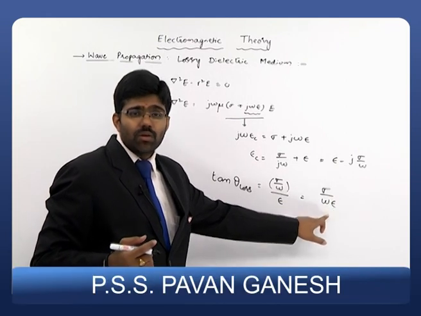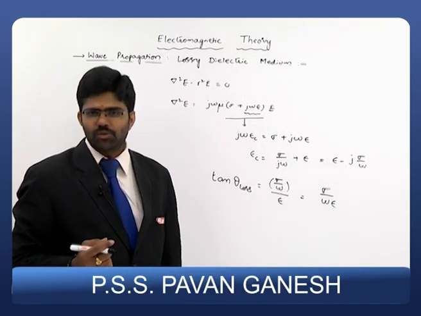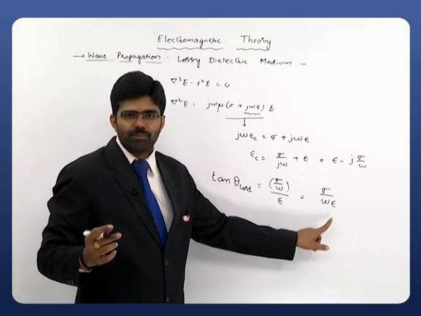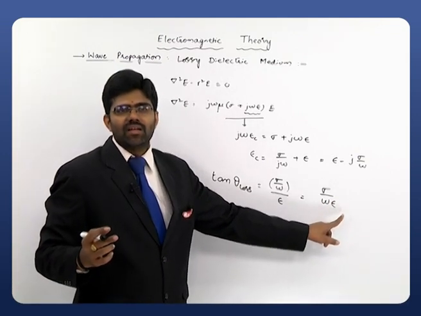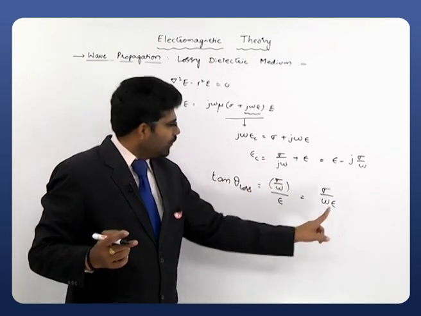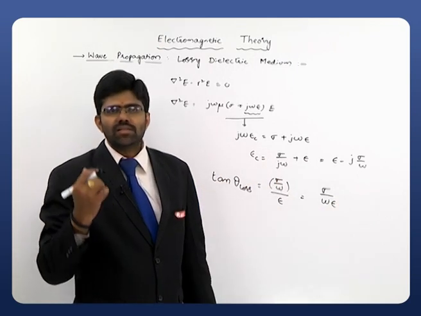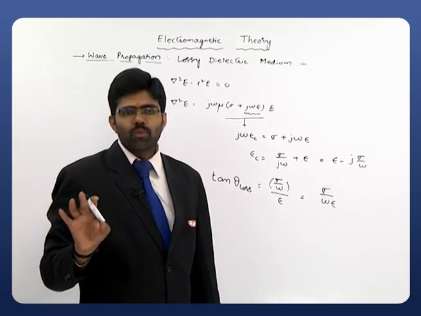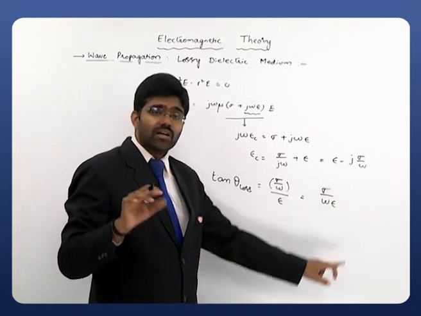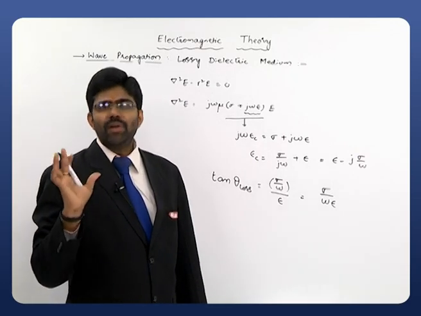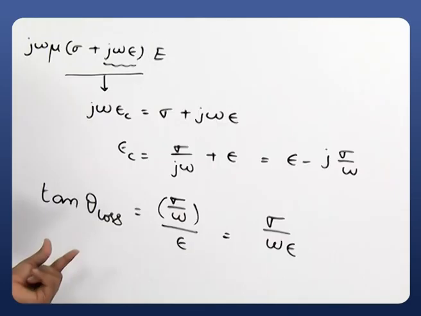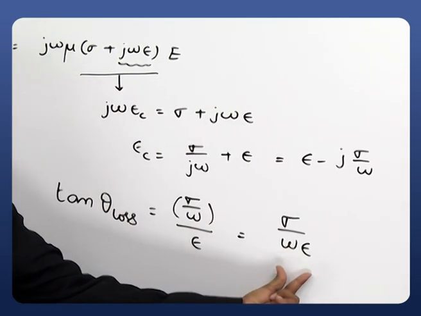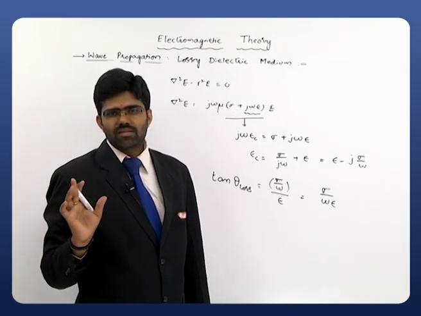We take this quantity to describe the characteristics of a medium also. Sometimes we examine this quantity. If it is very high, the loss is high. If it is very less, the loss is less. If it is zero, simply it is lossless. So purely depending upon this quantity we can describe the characteristics of a medium. That's why sometimes we take the loss tangent, sigma by omega epsilon, for describing the characteristics of a medium.